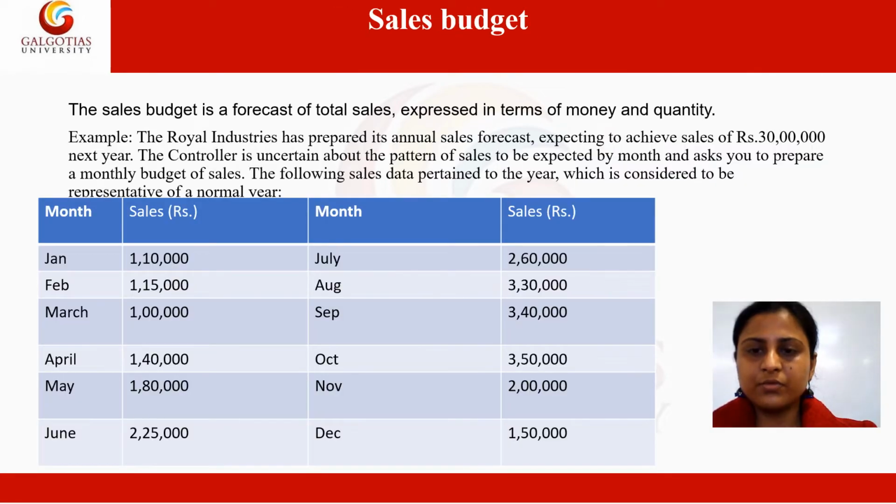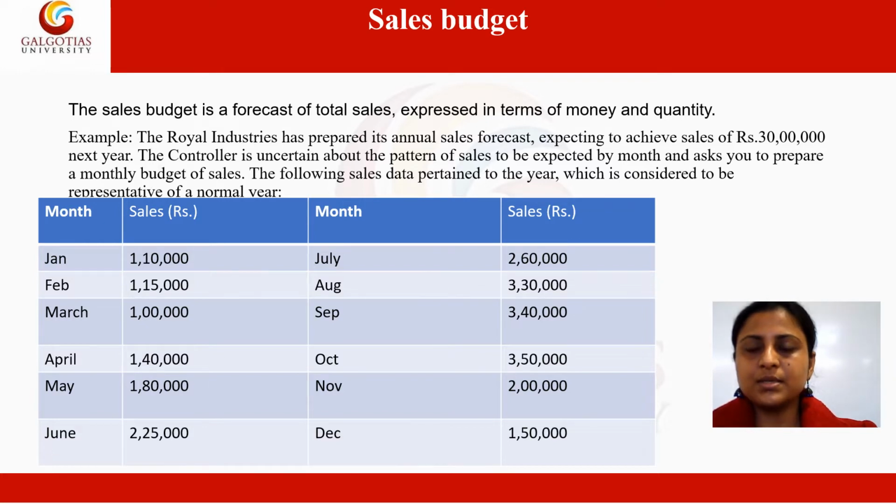The first functional budget is sales budget. As the name suggests, this budget is a forecast of total sales expressed in terms of money as well as quantity. So the price as well as the number of units to be sold has to be forecasted. The first step in the preparation of sales budget is to forecast as accurately as possible the sales that are anticipated during the budgeted period.